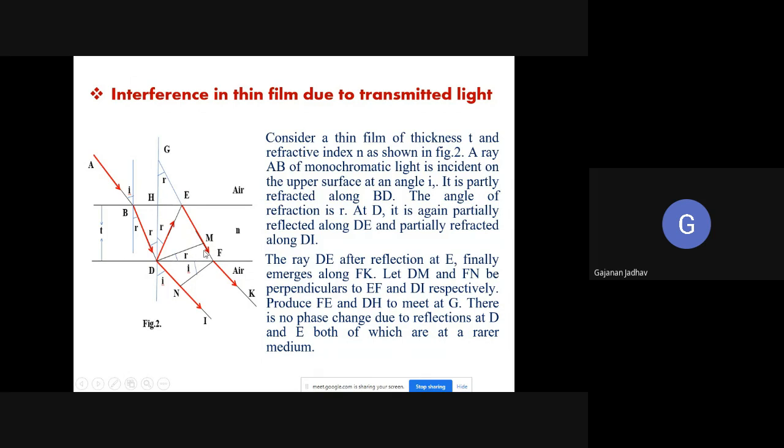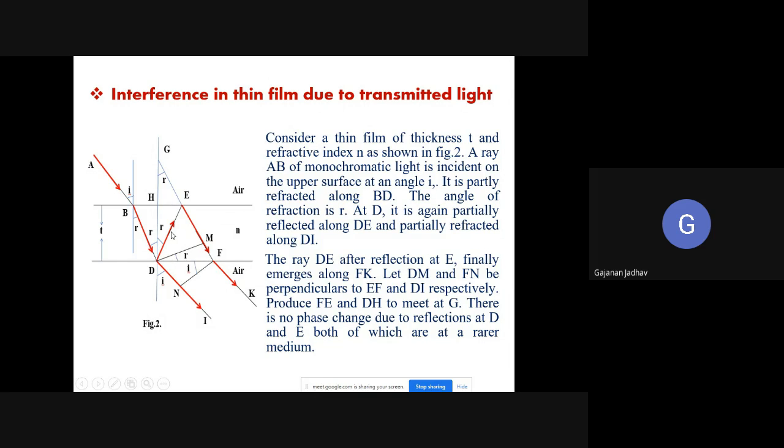These are the perpendiculars drawn to these rays, that is, produce FE and DH to meet at this particular point G. This FE and this DH meet at a point G, and there is no phase change. Now here there is no phase change due to reflection. Where? At point D there will be no phase change, and at E as well, because the medium is the same.